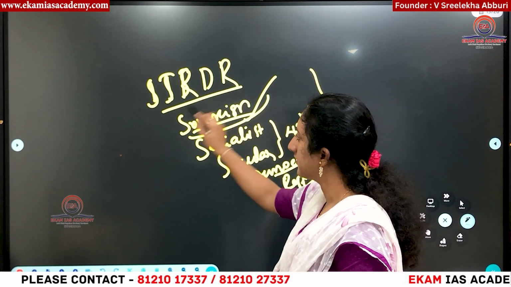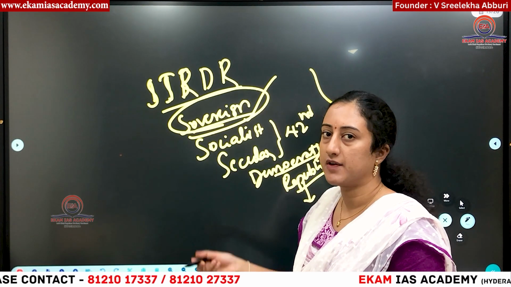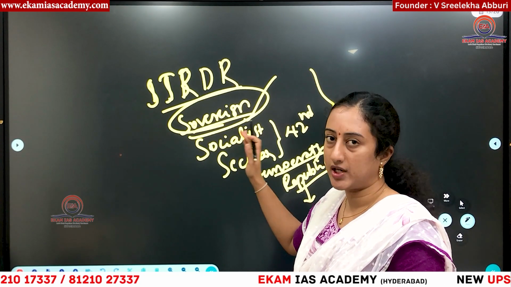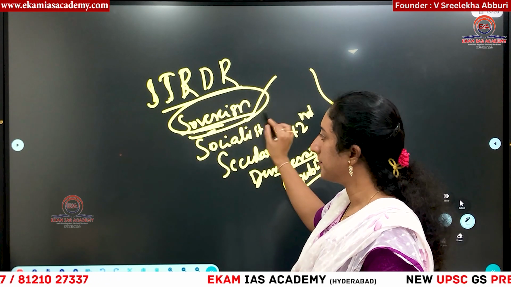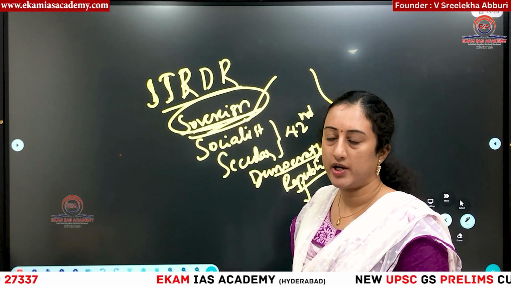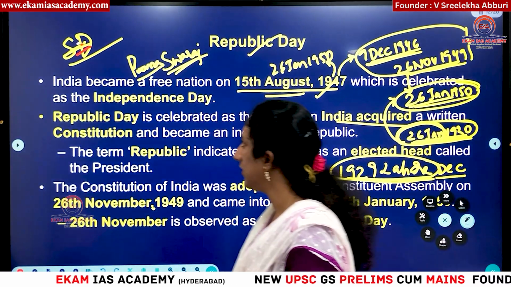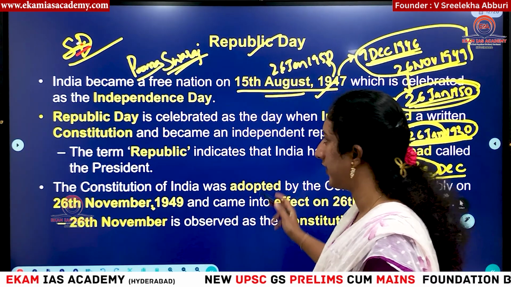So we are saying sovereign. Sovereign means we are completely free. That is why we celebrate our Republic Day from 26th January 1950 itself. Okay, it means we are completely free from British rule and we are governing ourselves. That is the rationale behind it. Then this is the background of this, what I have explained now.